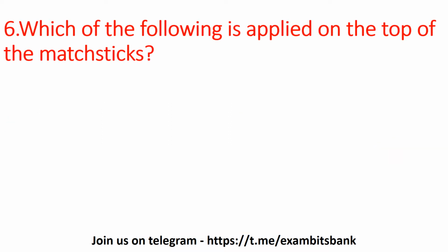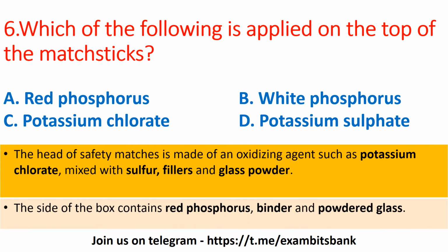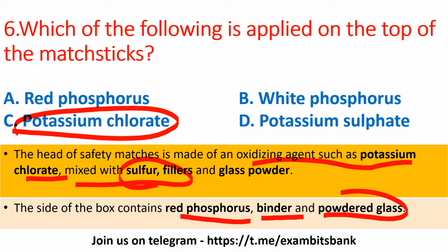Which of the following is applied on the top of the matchsticks? Options are red phosphorus, white phosphorus, potassium chlorate or potassium sulfate. Here the answer is potassium chlorate, option C. So the head of matches is made up of an oxidizing agent such as potassium chlorate. It is mixed with sulfur, fillers and glass powder, and the side of the box contains red phosphorus, binder and powdered glass. Moving on to next question.